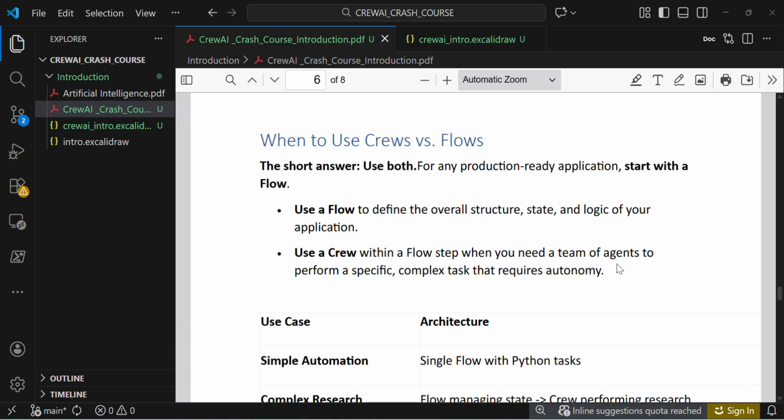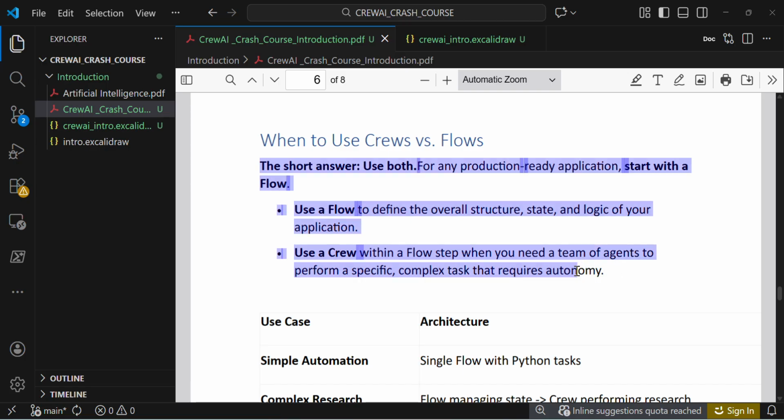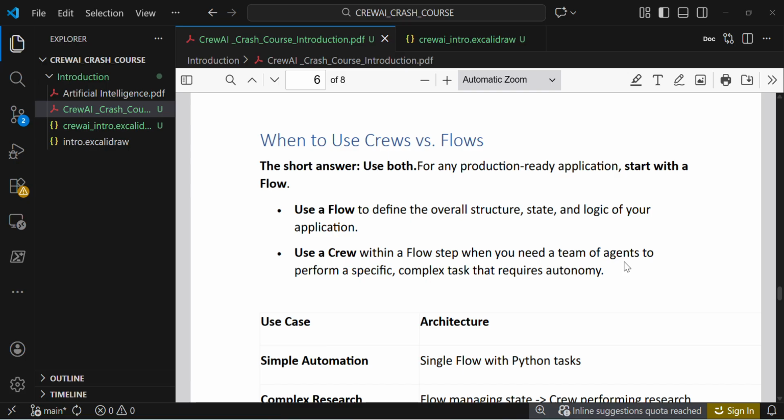Use crews specifically when you need a team of agents to perform a specific task. If you want to perform a complex task, like we saw previously, with one agent for content writing, editing, summarizing, and then writing, you can design a team of agents.